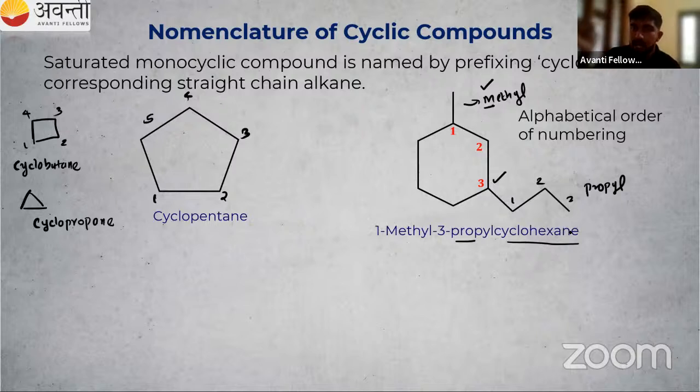So 1 methyl, 3 propyl. So 1 methyl, 3 propyl, cyclohexane. That is the name of our organic compound. One more example for you.